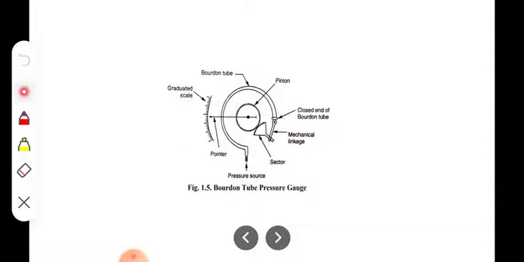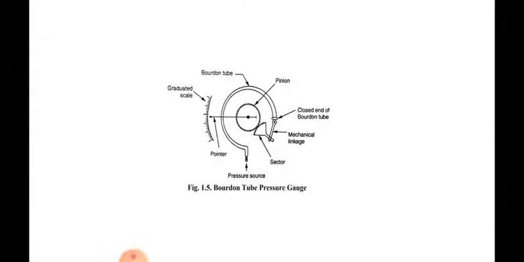That elongation is transmitted to the sector through the mechanical linkage, and because of the connection with the gear, the spindle provided at the center of the pinion shows some deflection on the graduated scale. How one parameter is converted into another, and that into a third parameter, we will study with the help of this block diagram.